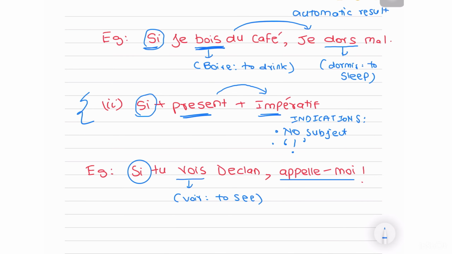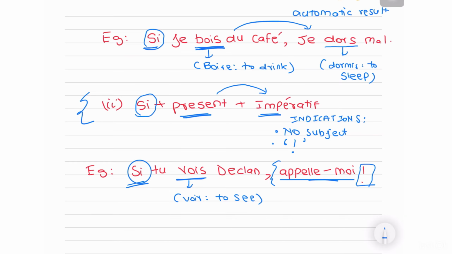Okay, for instance, so we have "Si tu vois Declan, appelle-moi", right? As in, we are saying, if this happens, as in if you see Declan, then what should you do? You should call me. Okay, again, very obvious why we're using the imperative here. No subject is there. And then in your fill in the blanks, obviously an exclamation mark would be given to you.